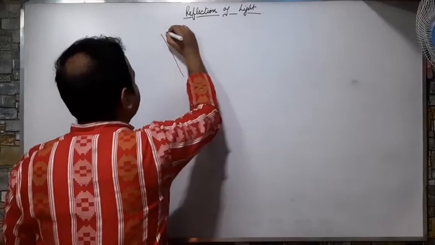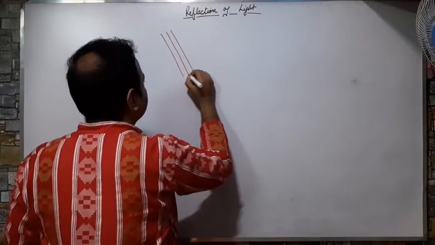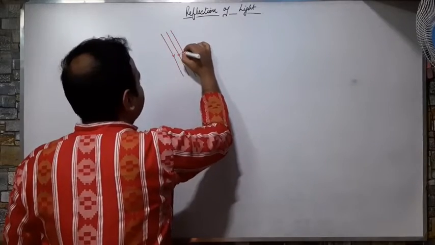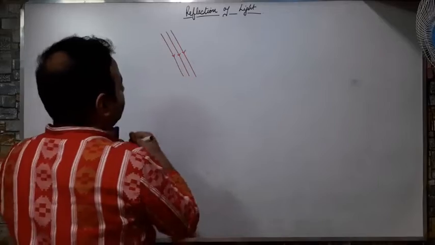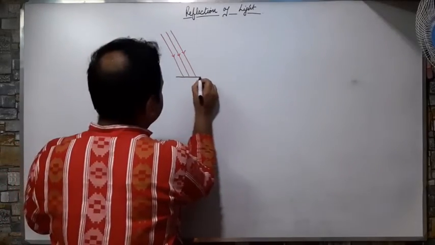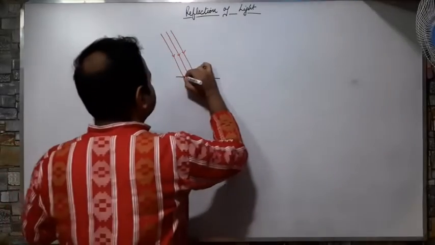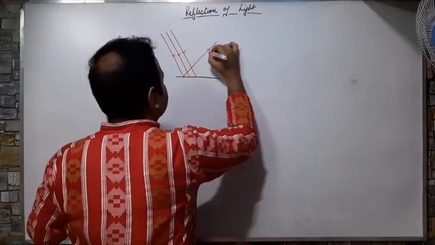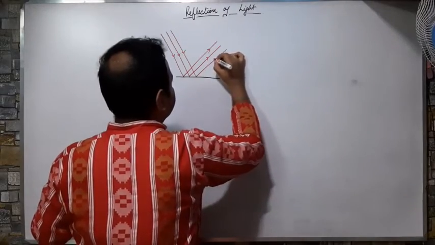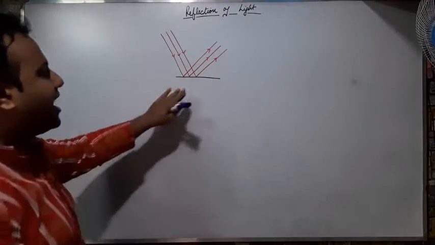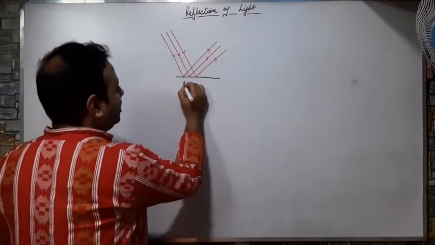These are the parallel beam of rays. Suppose these parallel beams of rays are falling on a plane surface. Then what will happen? They will bounce back in the parallel manner itself. This kind of reflection is known as regular reflection.